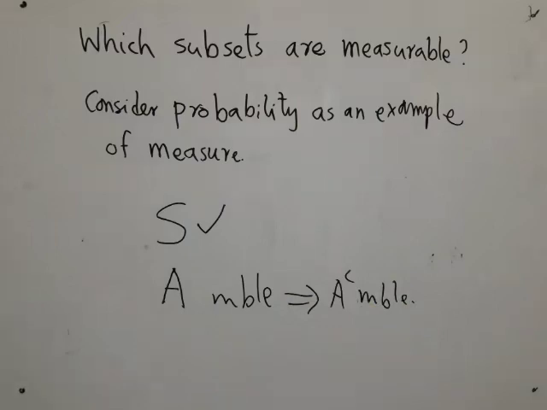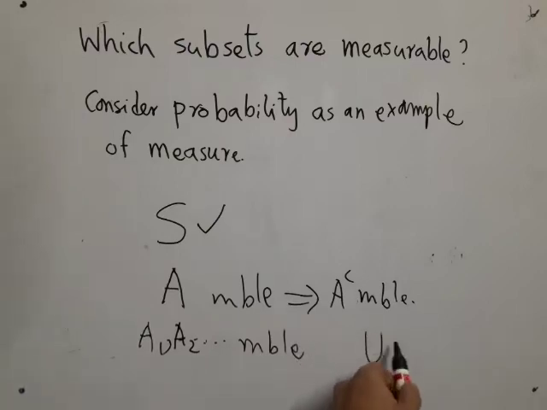Then again, when I define measure, I had this condition, namely if A1, A2, up to AN, these things are measurable. Well, I just said it's possibly infinite. Then, if these things are measurable, I said I will be working with their unions.